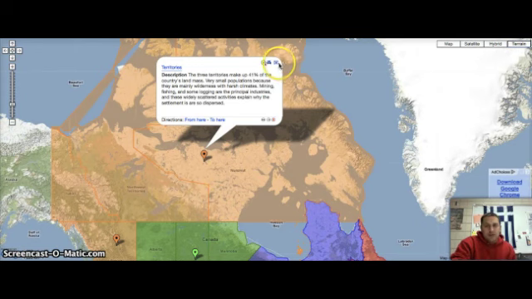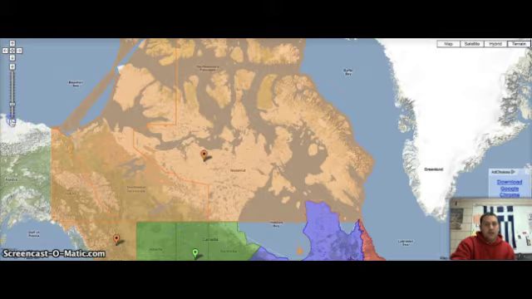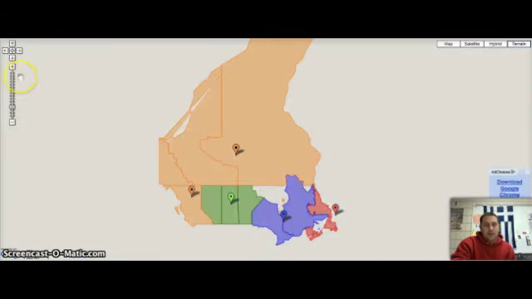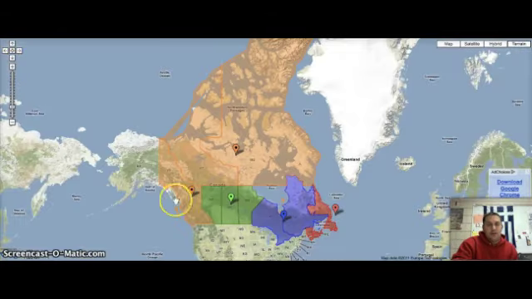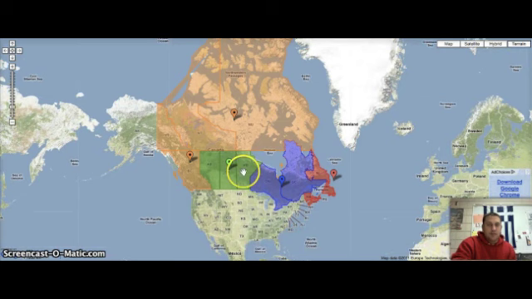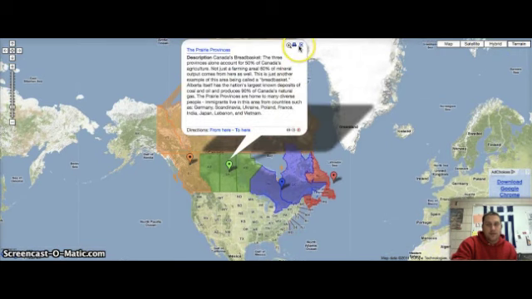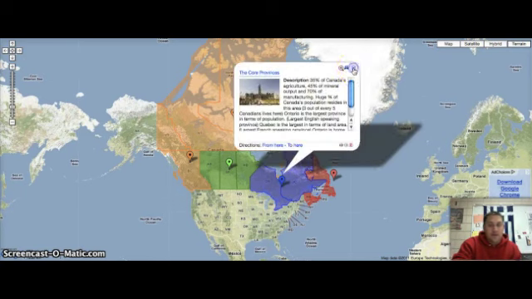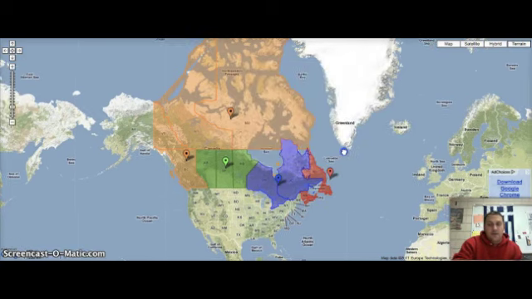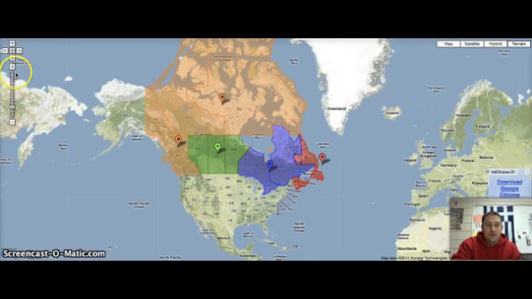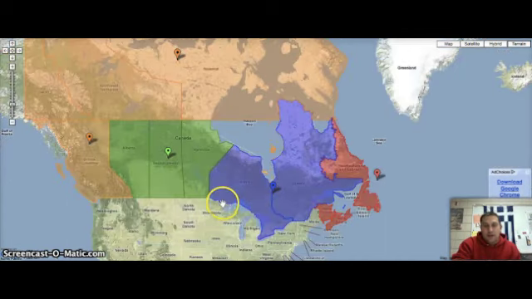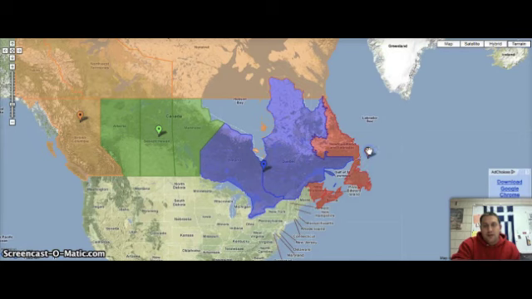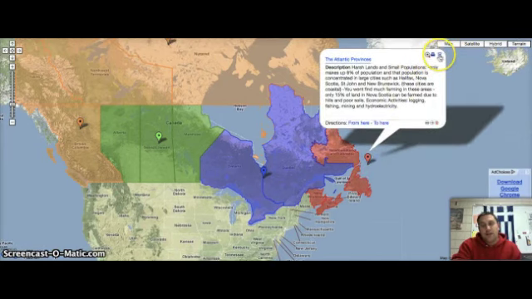But if we look at it as a whole, we can see how the territories and the British Columbia province make up the Pacific and the territories region. We have our plain regions in the middle, right here, the prairie provinces. Then we have Ontario and Quebec, which make up the core provinces. And we have Newfoundland, Labrador, New Brunswick, Nova Scotia, and we have Prince Edward Island, which make up the Atlantic provinces on the east coast.